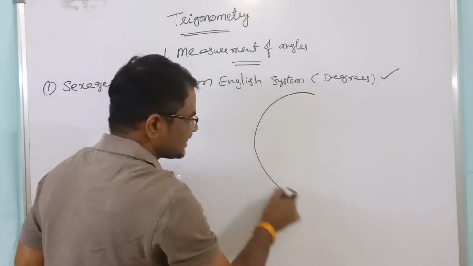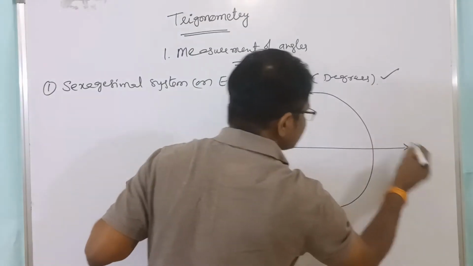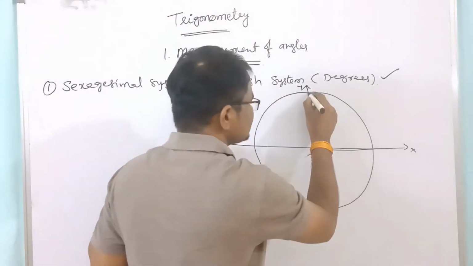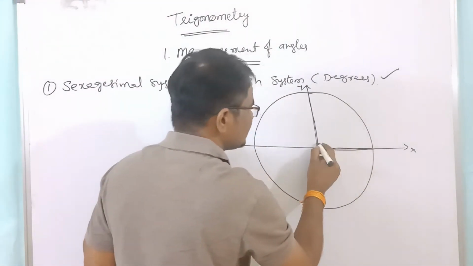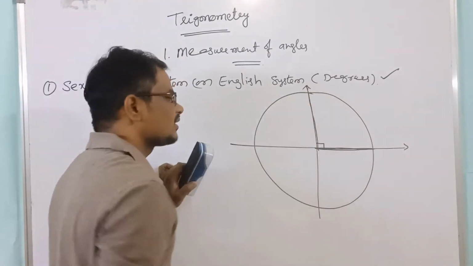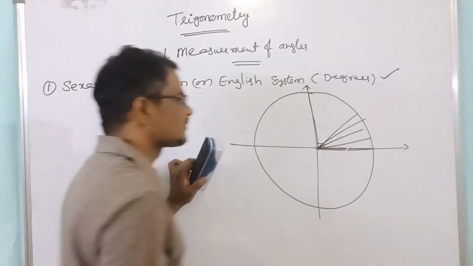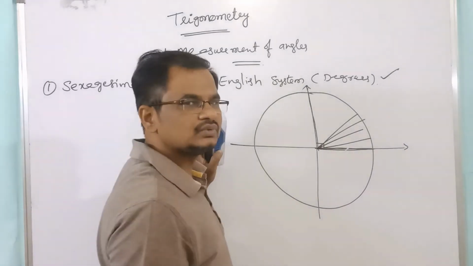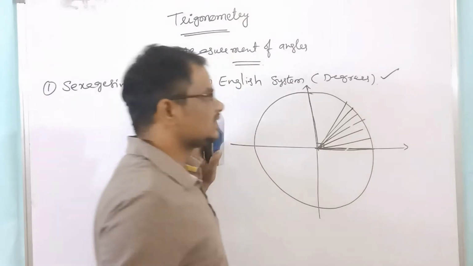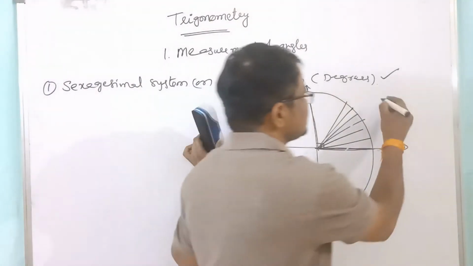If you take a right angle, suppose this is the x-axis, this is the y-axis. So here 0 degrees, here 90 degrees, from here to here 90 degrees, right? Now, a right angle is divided into 90 equal parts like this.